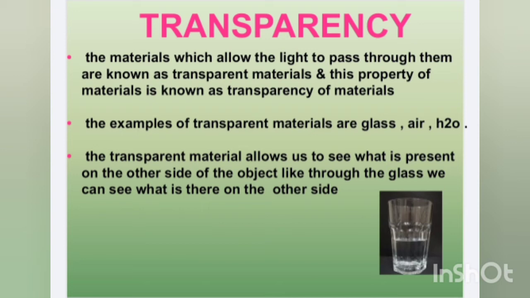For example, if we are using a door which is made of glass, we can see what is present on either side of the door. Or if we are using glass for making a window, we can easily see what is present on either side of the window.